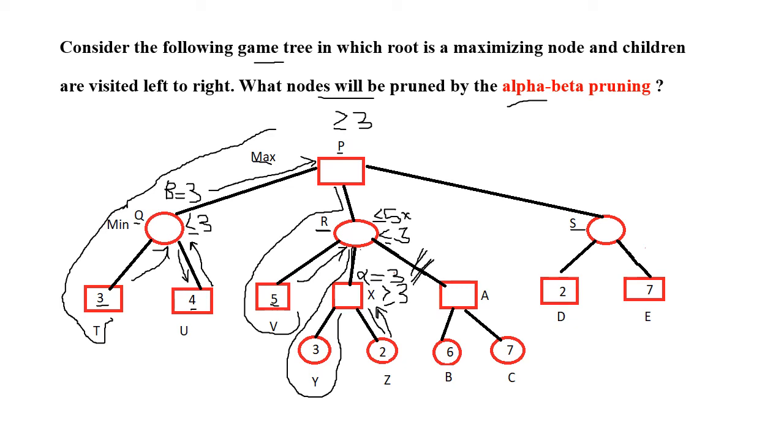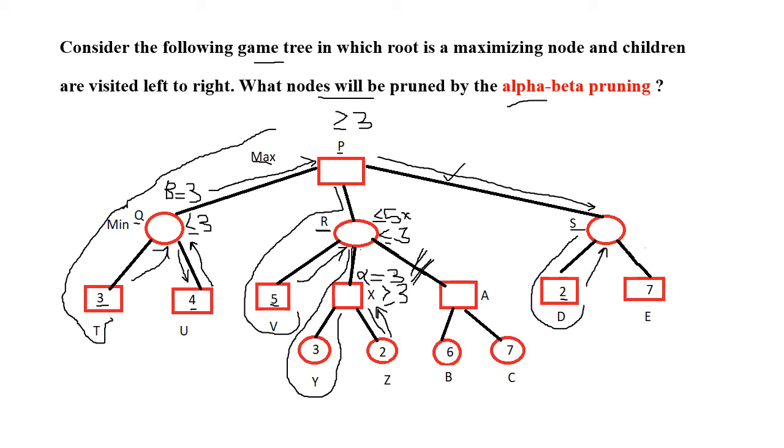Now let's see what happens here. To make decision, it has to go depth first. The search has reached S. S is a min player. It has reached D and the evaluation function returns 2. That value is given back to here.